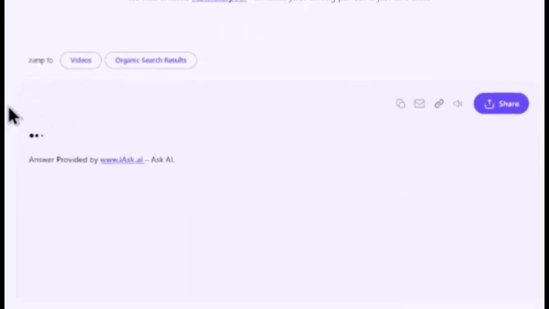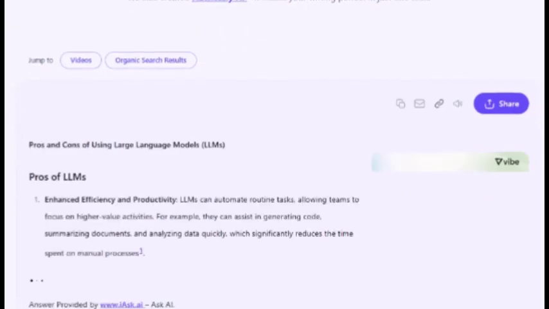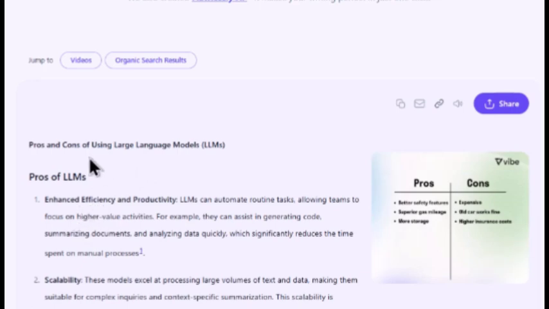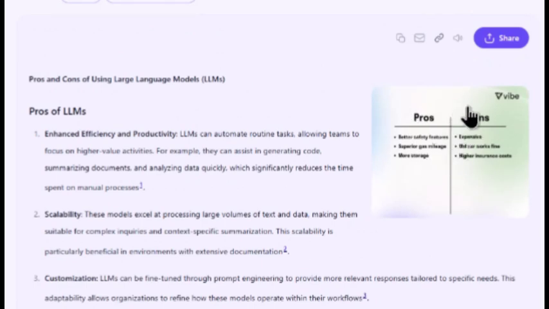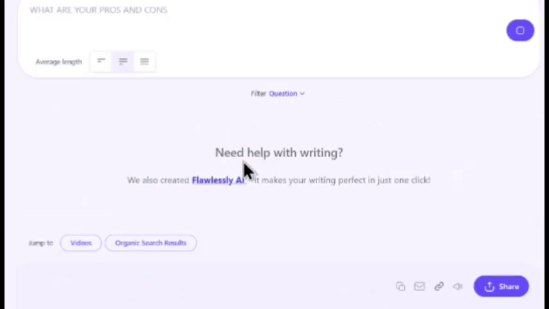Okay, let's see. Now the pros and cons are better safety features for the pro, superior gas mileage and more storage, while for the con it's expensive. What is this? Sorry, is this a totally different answer? Well, I've noticed something about this Ask AI.